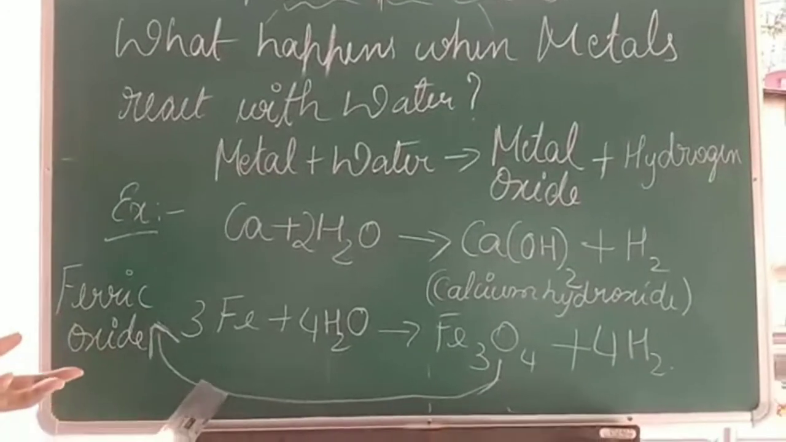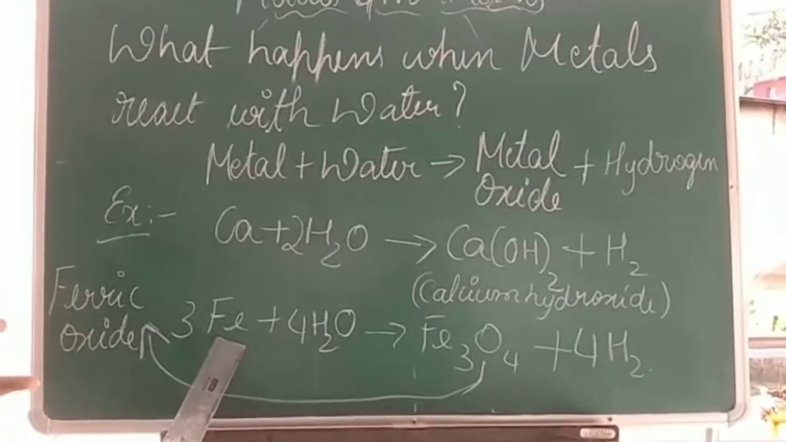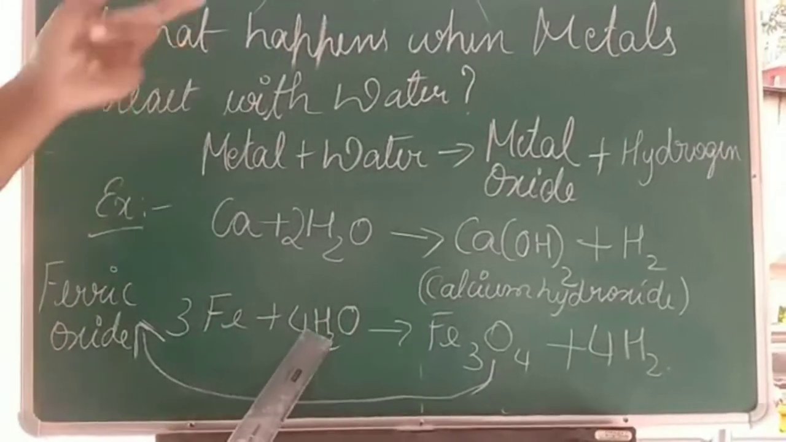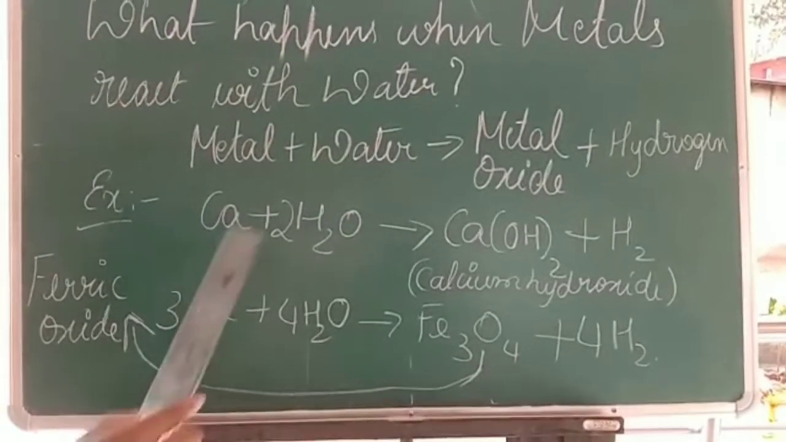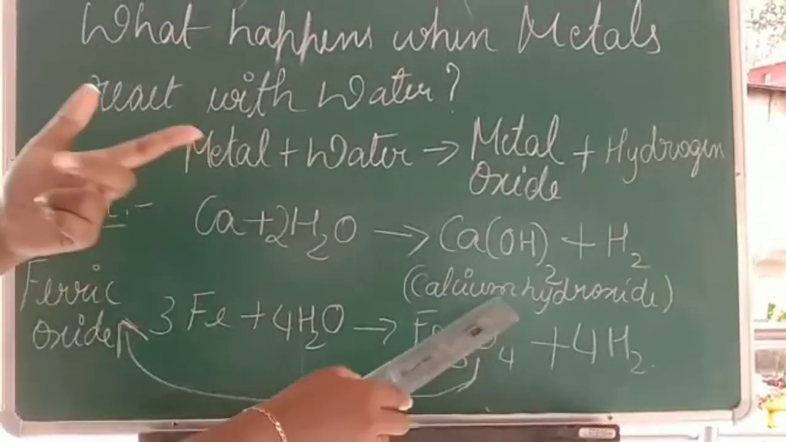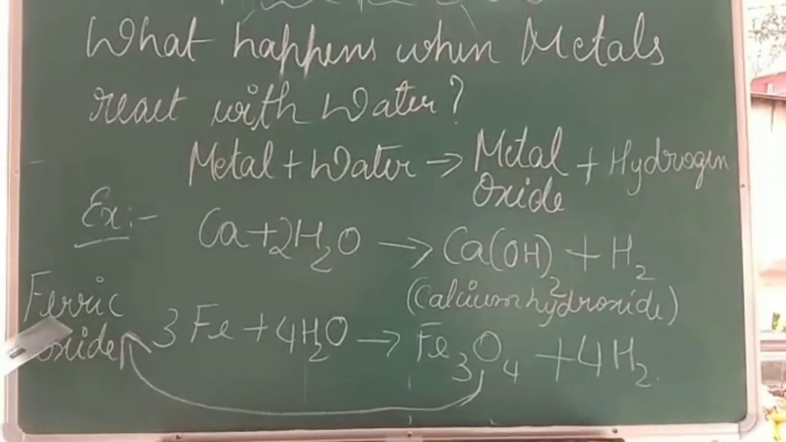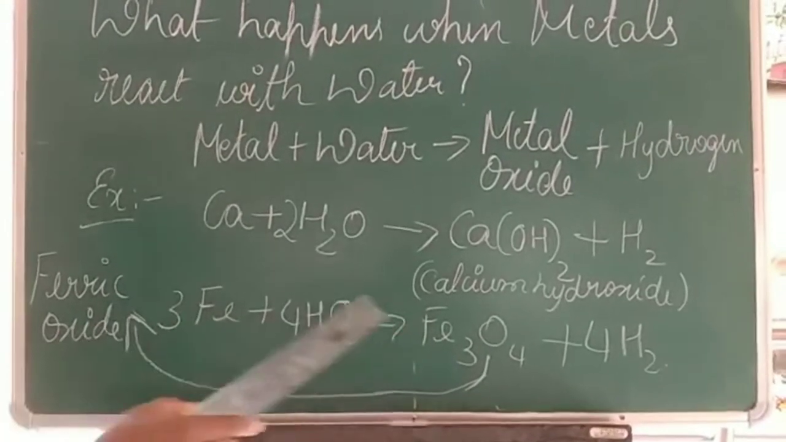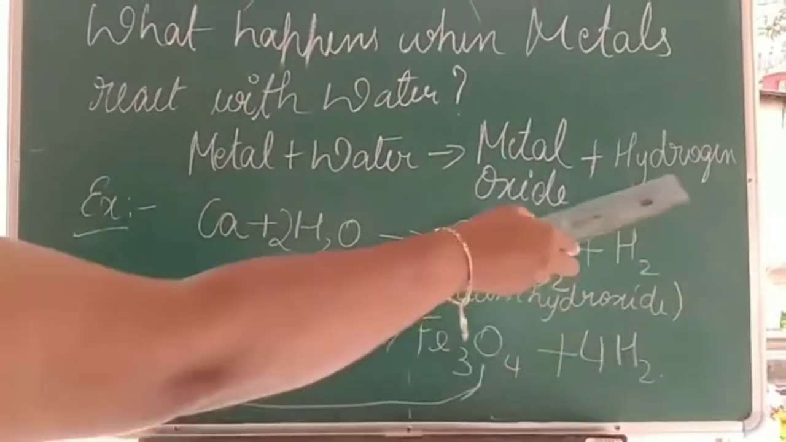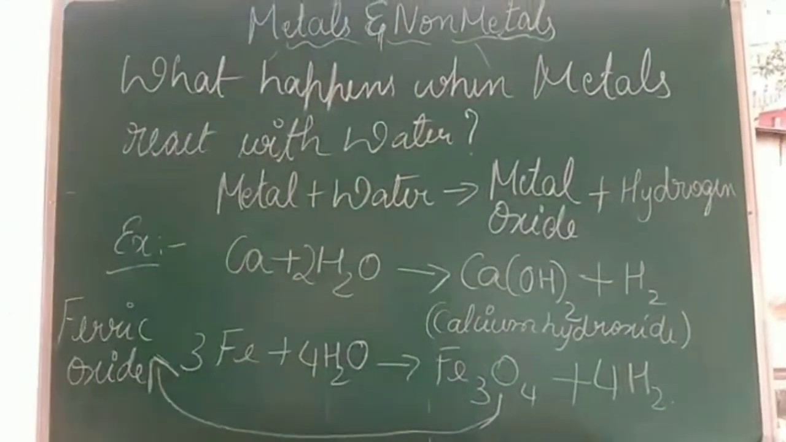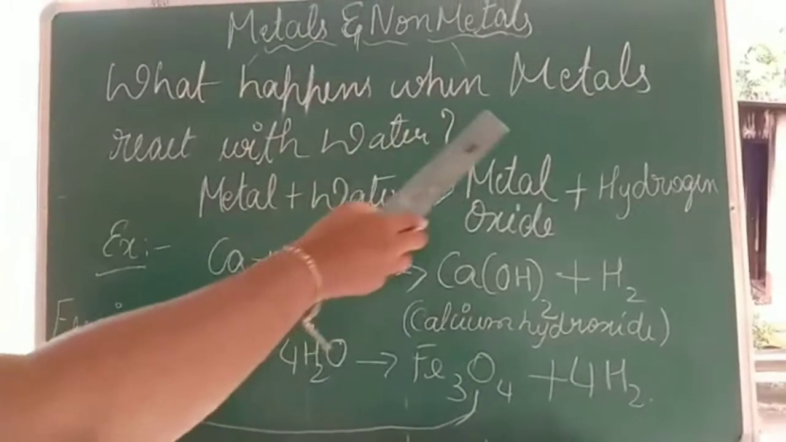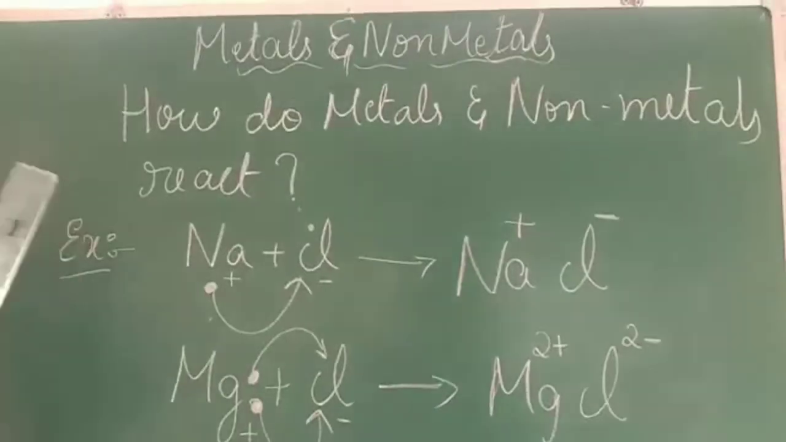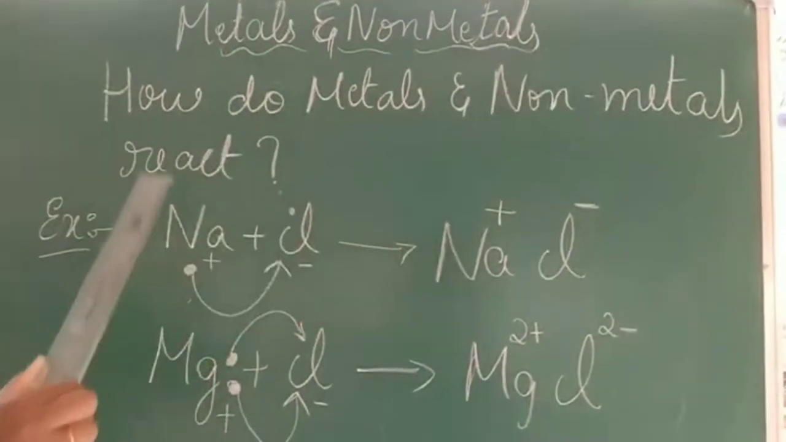Come to the second example, that is Fe. Fe stands for iron. Fe plus H2O, which again is water. When you react iron with water, you obtain Fe3O4, which means ferric oxide. So you obtain ferric oxide with the liberation of hydrogen gas. So when any metal reacts with water, you obtain the metal oxide with the liberation of hydrogen gas.